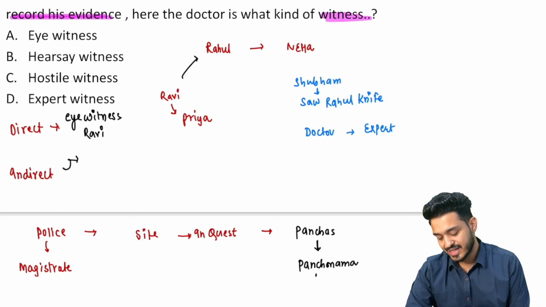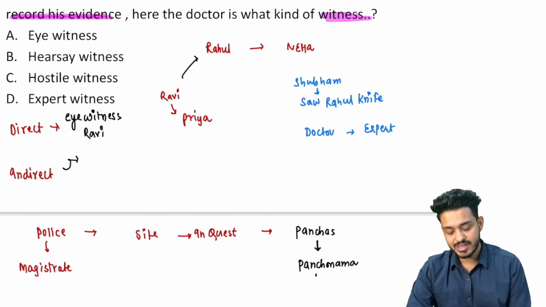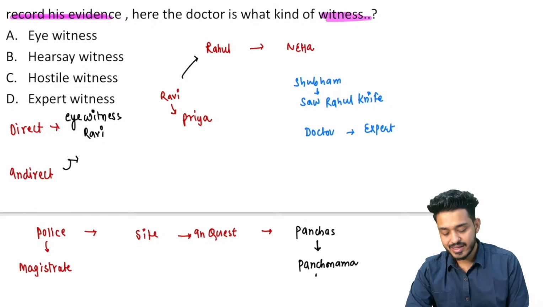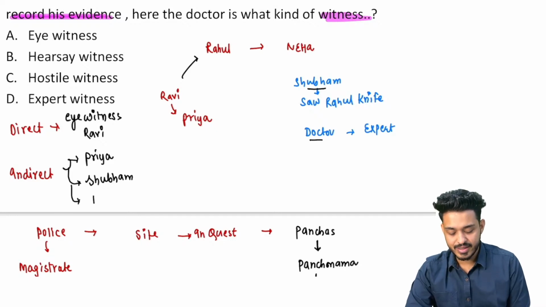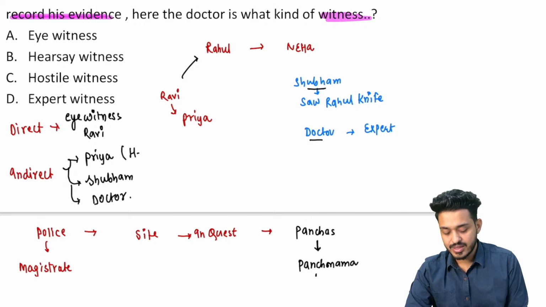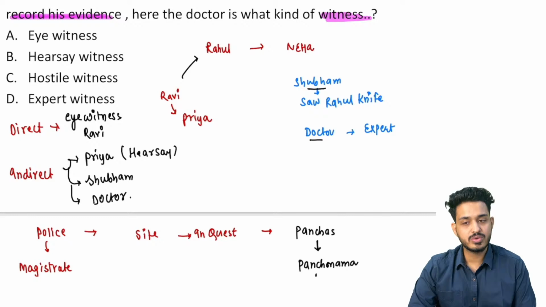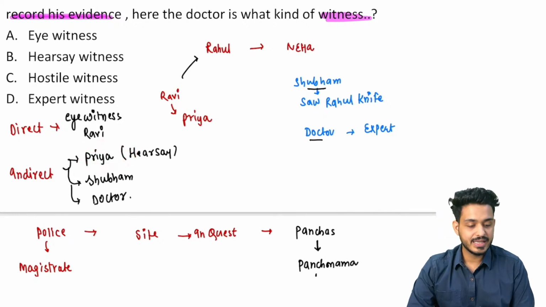हु इज गोइंग टू बी इनडायरेक्ट विटनेस, इनडायरेक्ट विटनेस क्या हुआ, प्रिया कैन बी ए इनडायरेक्ट विटनेस, यस. सो प्रिया इज अ इनडायरेक्ट विटनेस. अपार्ट फ्रॉम दैट शुभम is also an indirect witness. Even the doctor is also an indirect witness, right. This Priya is also known as hearsay witness. hearsay, कहा सुना, right. So what Ravi has told, रवि ने जो देखा वो इसको बोला. So this Priya has become a hearsay witness, right.